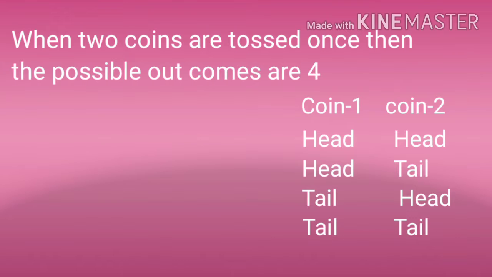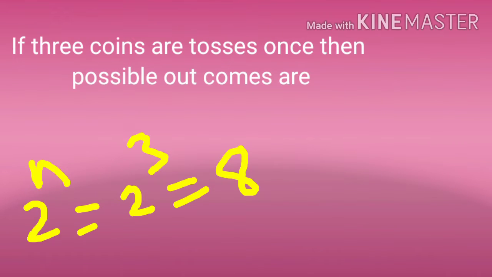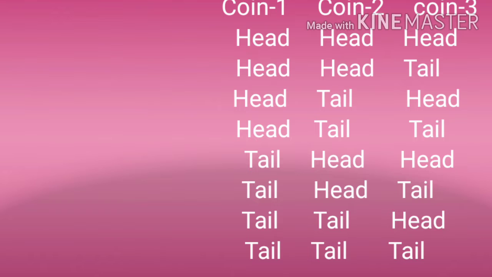And the third one: if 3 coins are tossed, then how many possible outcomes? 8, because 2 power 3 is equal to 8. And these are all the possible outcomes. In this video I would like to explain how to write them in an easy way in a short time, that I will explain to you in this video.